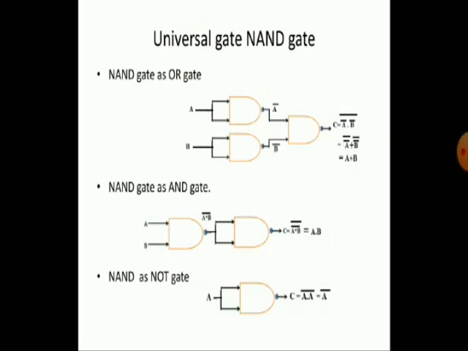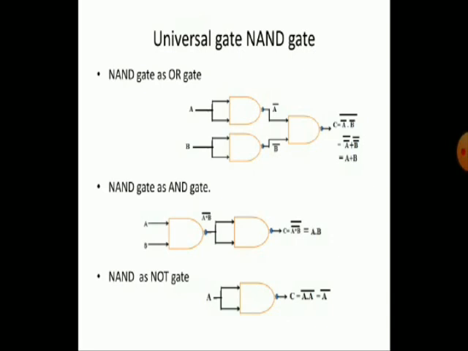So next one is NAND gate as an AND gate. You can observe here I have taken two NAND gates, sufficient to construct an AND gate. The first one is a NAND gate. The output of the NAND gate is given to a NOT gate, meaning a NAND gate I have constructed as a NOT gate. You observe the first NAND gate output is complement of A into B, which is applied to the NOT gate. Nothing but complement of A into B complement is A into B only.